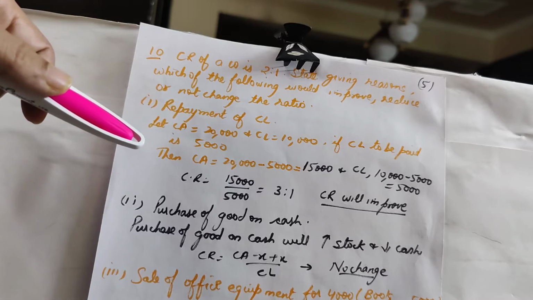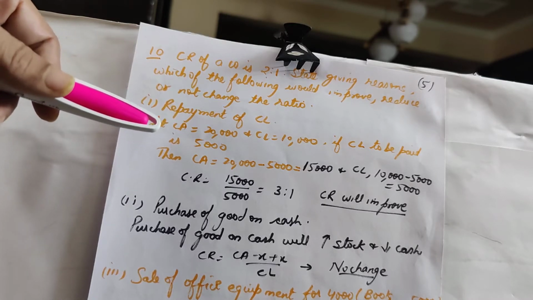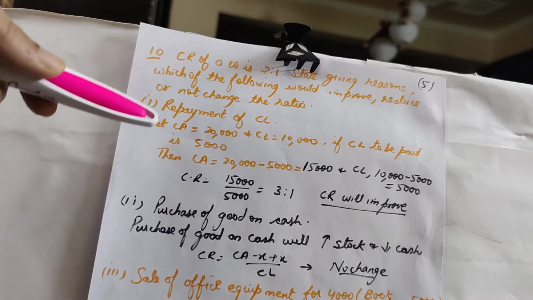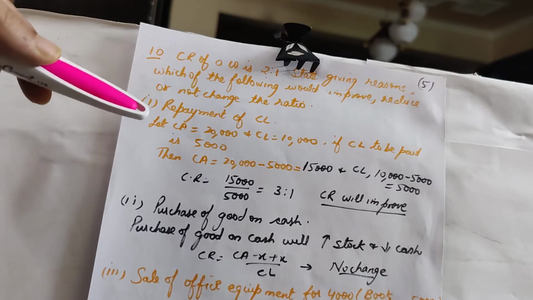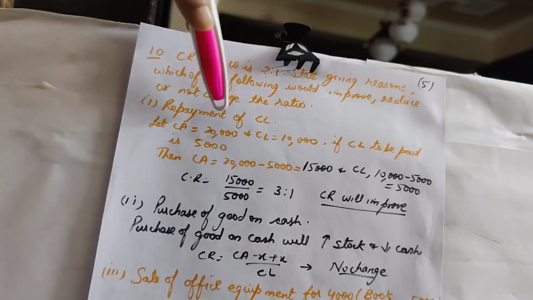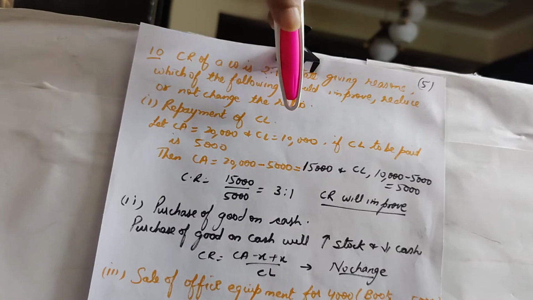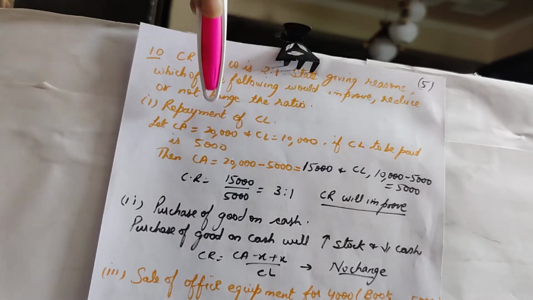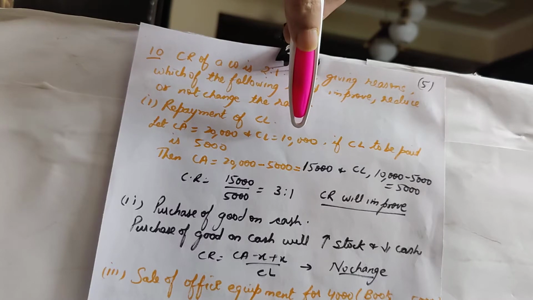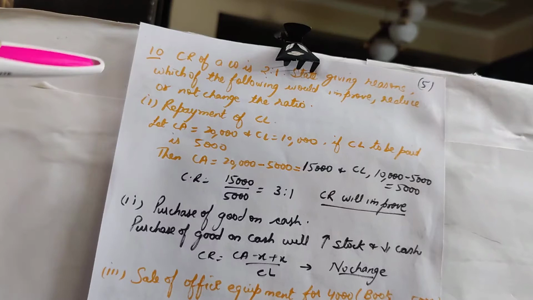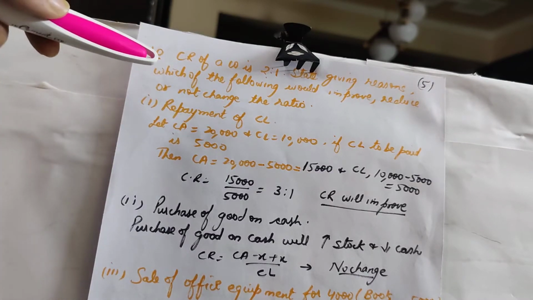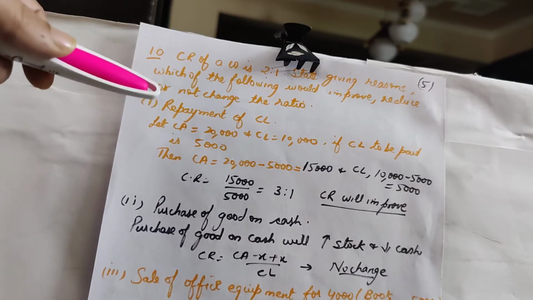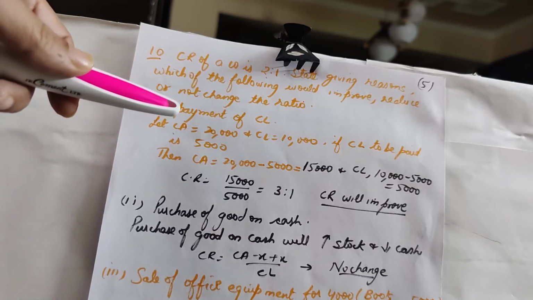For the ratio to be 2:1, if I take current assets to be 20,000 and current liabilities to be 10,000, then dividing 20,000 by 10,000 gives a current ratio of 2:1, right? So since it is given that the current ratio is 2:1, I will take current assets to be 20,000 and current liabilities to be 10,000.